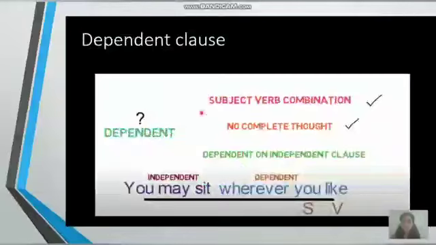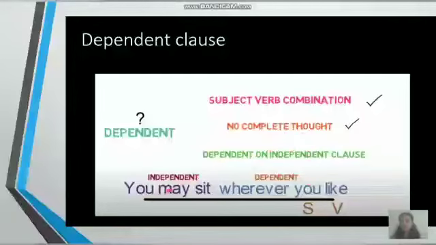Now what is a dependent clause? The dependent clause also has a subject-verb combination, but it does not give you a complete thought or an idea. And therefore it is called a dependent clause, and it depends on the independent clause to give you a complete thought or an idea.